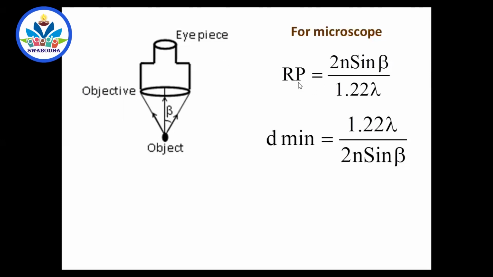Resolving power of a microscope can be increased by increasing the refractive index of the medium between the object and the objective. Such microscopes, which use oil between the object and the objective to increase the refractive index, thereby increasing the resolving power, are called oil immersion microscopes. And we can decrease the wavelength so that we will have more resolving power. Such microscopes are called ultra microscopes, which use ultraviolet light to illuminate the object so that the wavelength is less and resolving power is more.